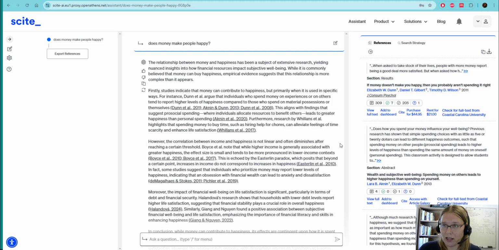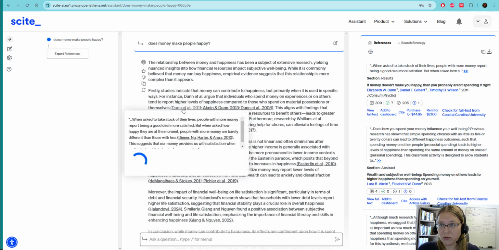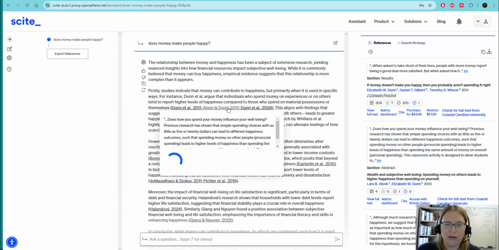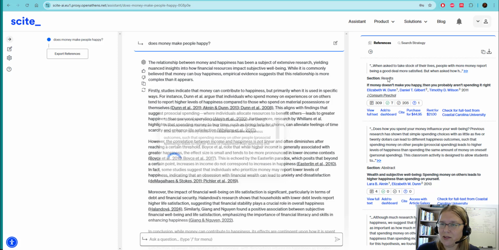But what I like about it is that it does help you sort of understand what the research might say about this topic with examples. So they're talking about studies that indicate that money can contribute to happiness, but when it's used in specific ways. So, for example, and then they are citing actual real articles that researchers wrote, and it will send you to those citations, which is very slow. But it will do it, and it also puts them over here.